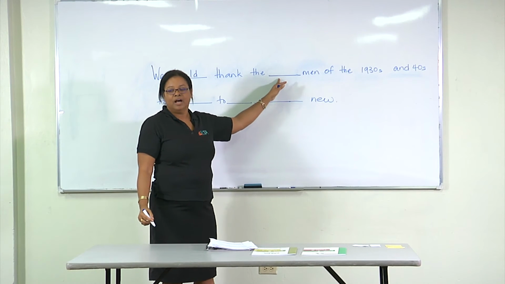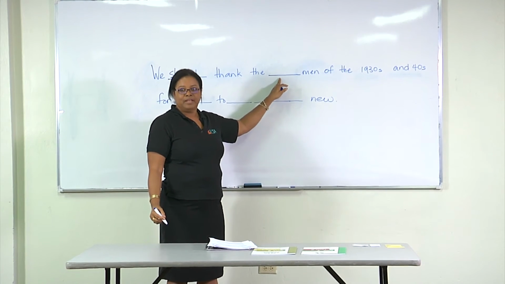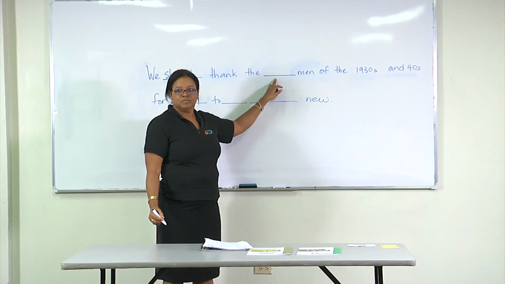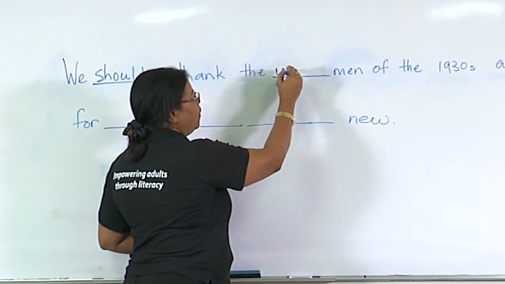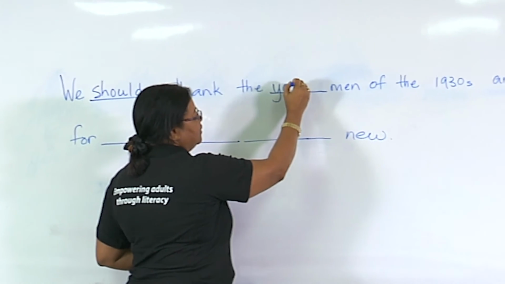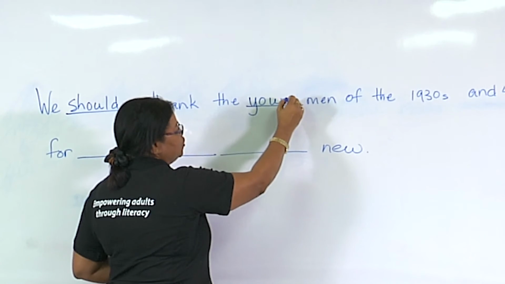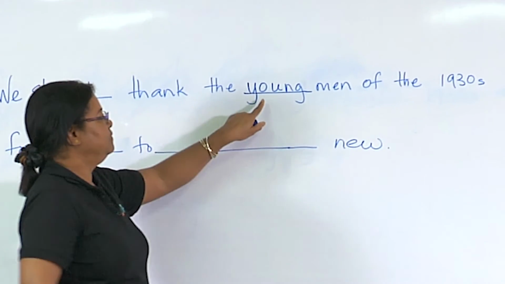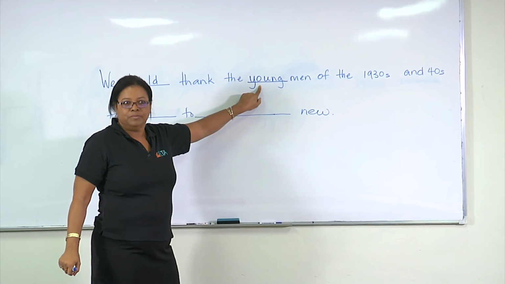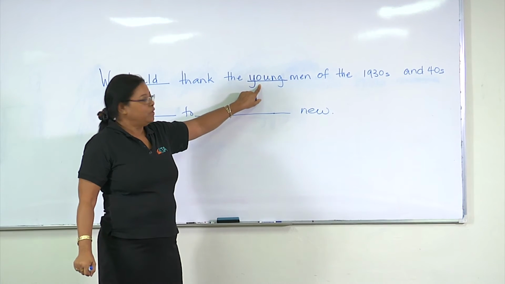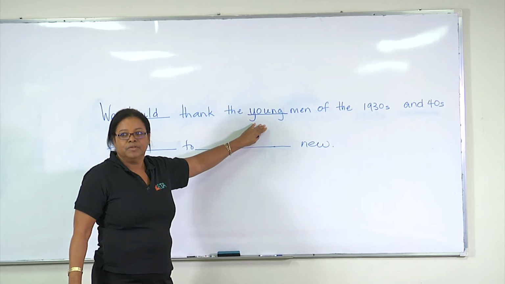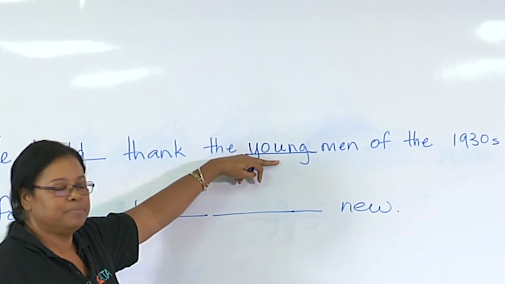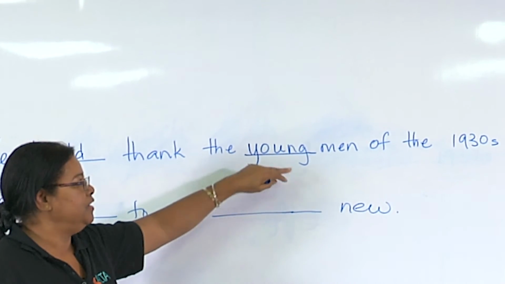So we have young. How do we spell young? Y-O-U-N-G. Did we hear the letter O in the word? It's a silent letter. So how do we remember that we have the letter O in the word young? You are young. The first part of the word, you are young.